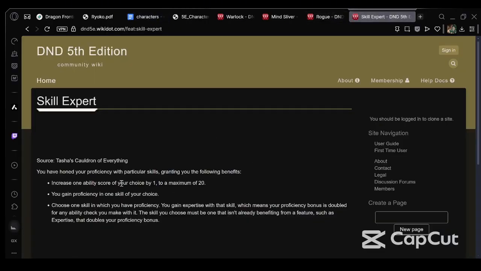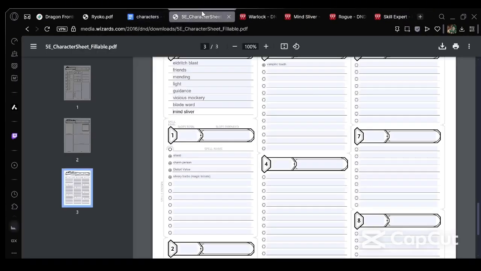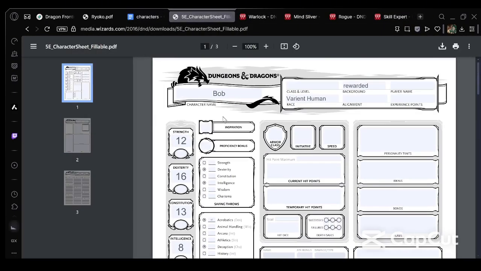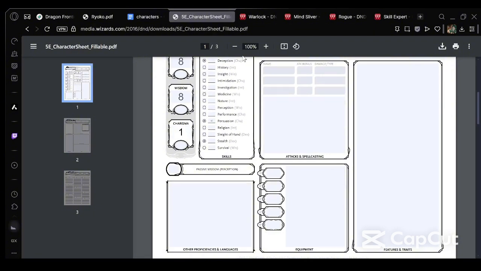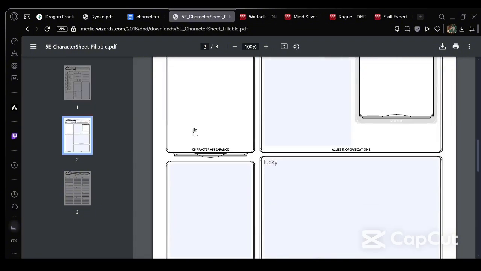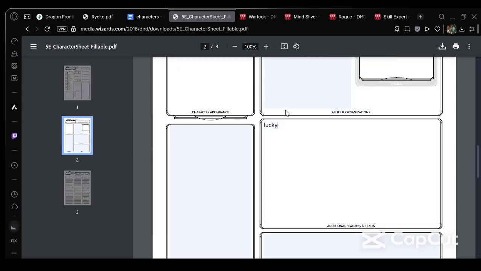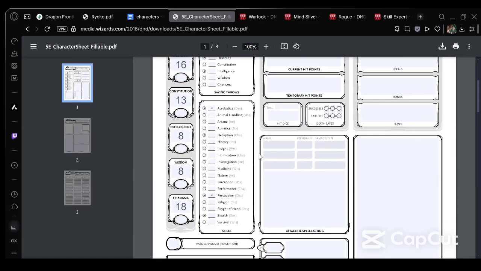Skill Expert: proficiency in one skill of your choice. Expertise gives you an expertise, a +1, and one skill. So we will be going with Skill Expert. Skill Expert gets a +1 to one of our stats. What we do is we buff that Charisma up. You're gonna really want to be focusing on Charisma. I'm also gonna put it down here. And not only that, it also gives you an extra skill.